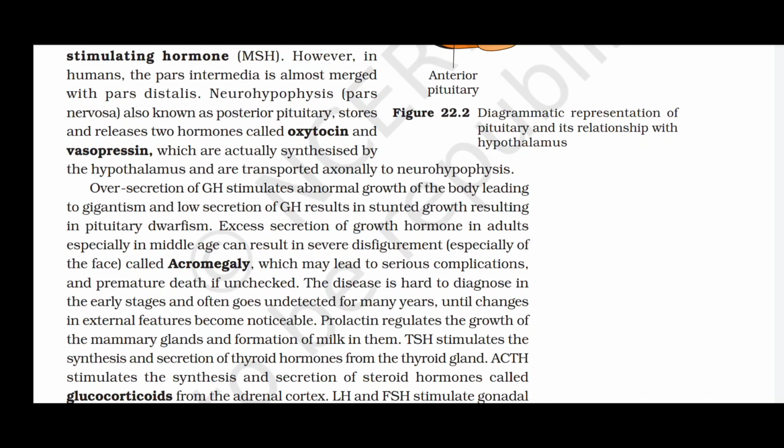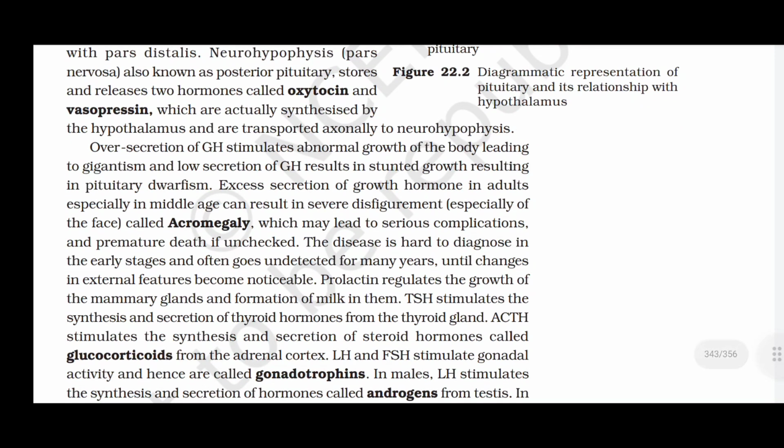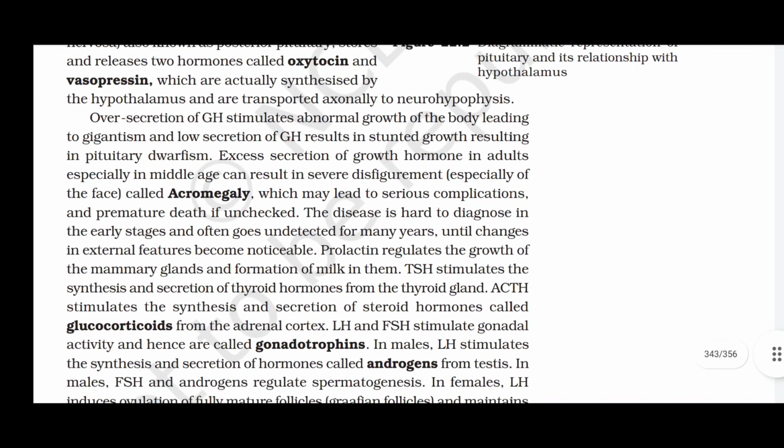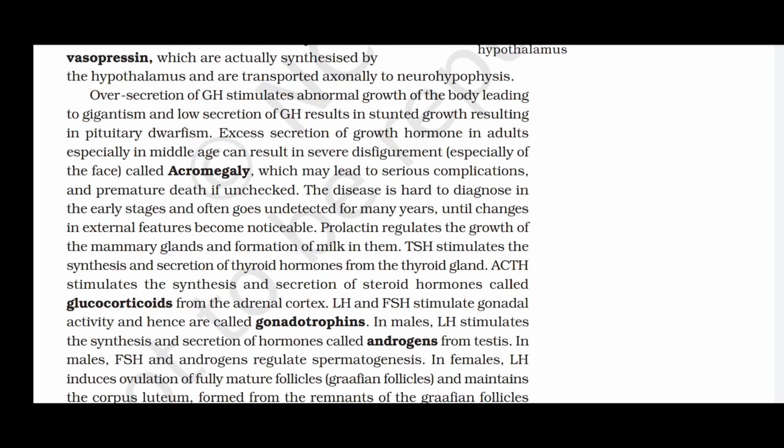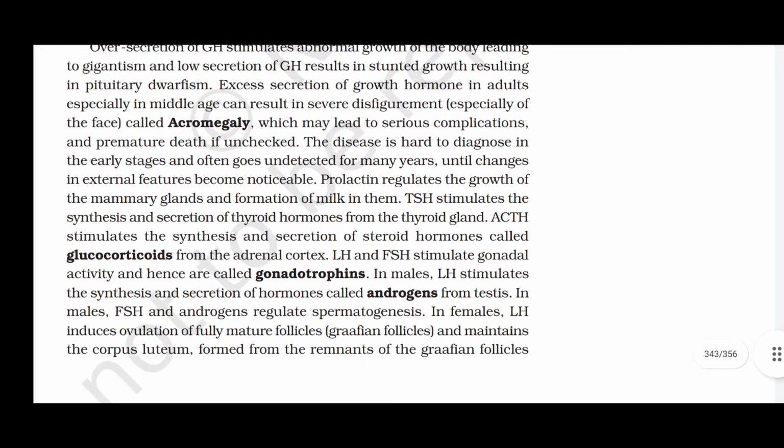Oversecretion of GH stimulates abnormal growth of the body, leading to gigantism, and low secretion of GH results in stunted growth, resulting in pituitary dwarfism. Excess secretion of growth hormone in adults, especially in middle age, can result in severe disfigurement, especially of the face, called acromegaly, which may lead to serious complications and premature death if unchecked. The disease is hard to diagnose in the early stages and often goes undetected for many years until changes in external features become noticeable.